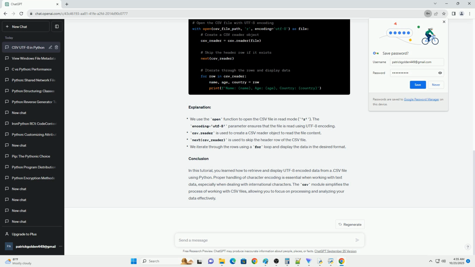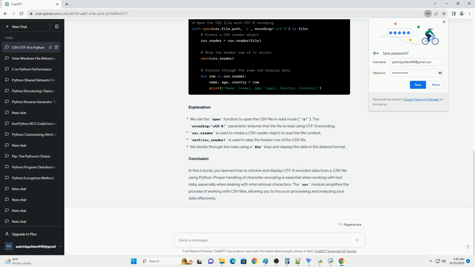Step 1. Prepare your .csv file. Create a CSV file containing UTF-8 encoded data. Ensure that the file contains international characters or special symbols to demonstrate the UTF-8 encoding. For example, you can create a file named data.csv with the following content.